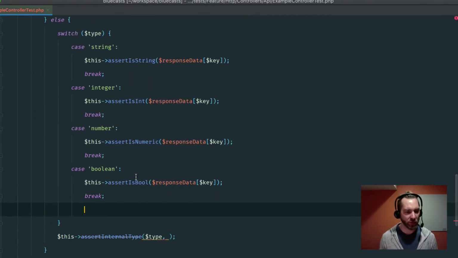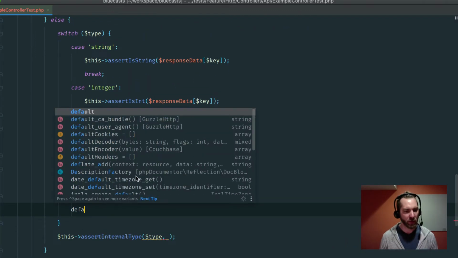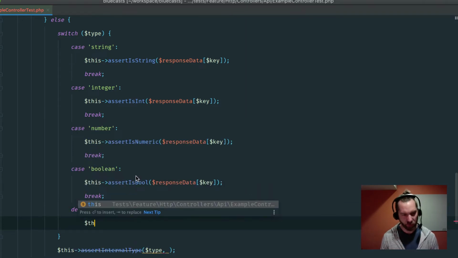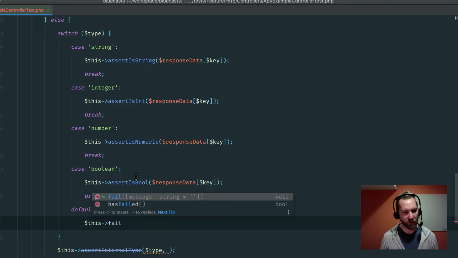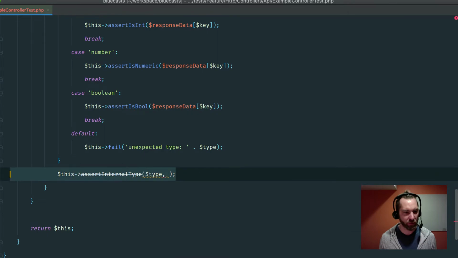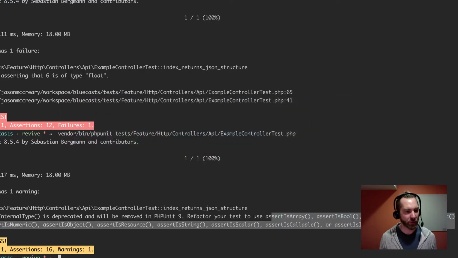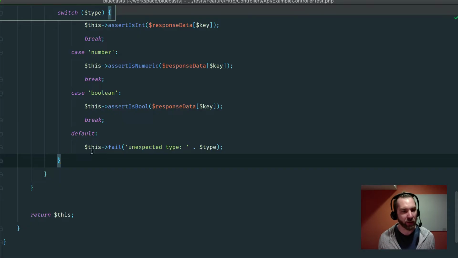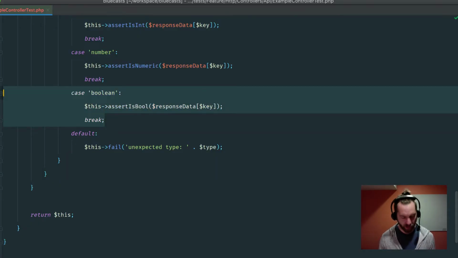So let's just do this. Let's do default, this fail. We'll say unexpected type, dot type. Now we should never get there, but all right, let's run this again. Unexpected type array. Okay, no problem. Let's add that as well.